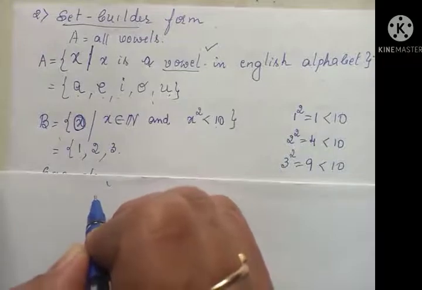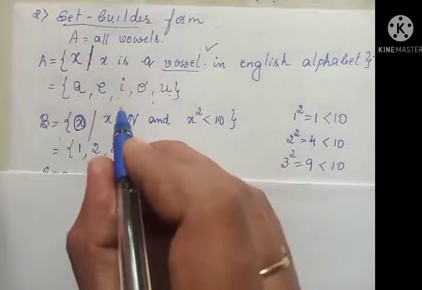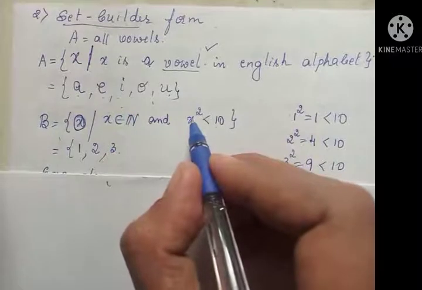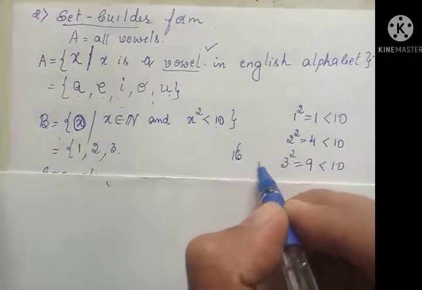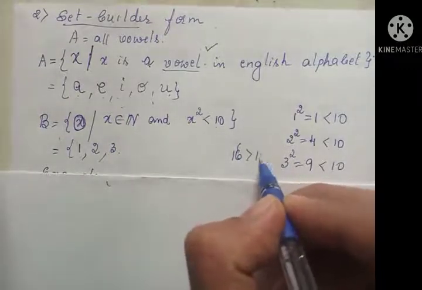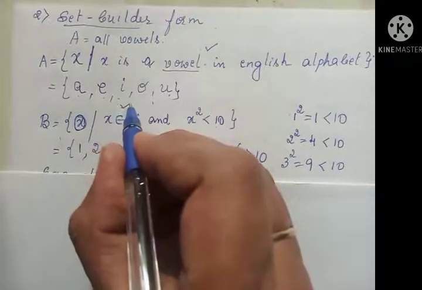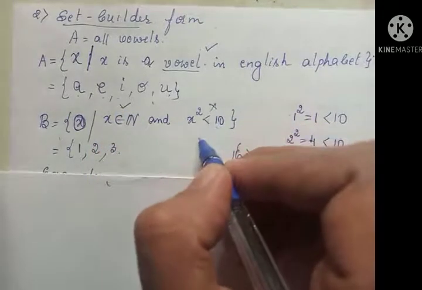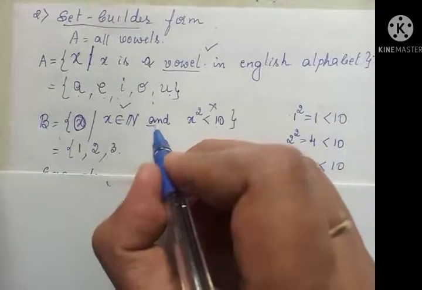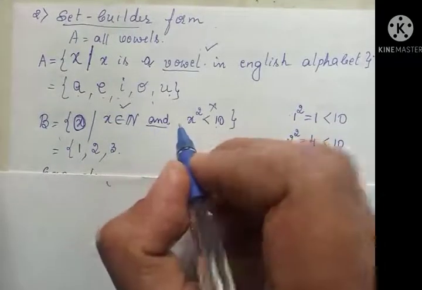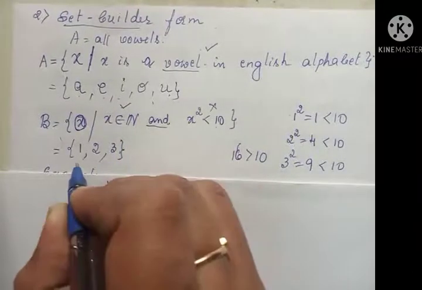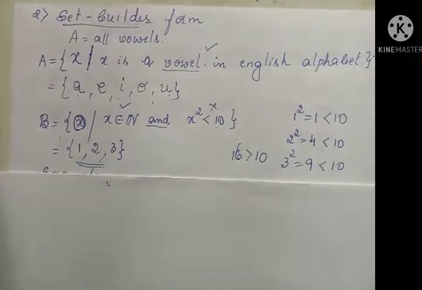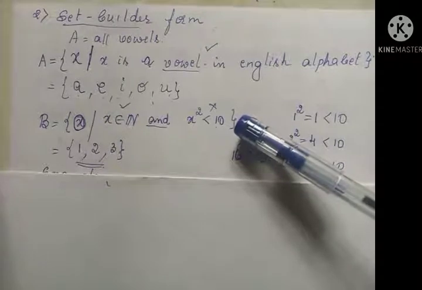After that, 4. 4 belongs to N, so this condition is satisfied. But what about 4 square? 4 square is 16. 16 is not less than 10, it is strictly greater than 10. So this condition holds, but the other does not. I have written 'and', which means both conditions should be satisfied. Therefore 4 is not an element here. I'll stop and write the closing bracket. So this is the representation of the set builder form.